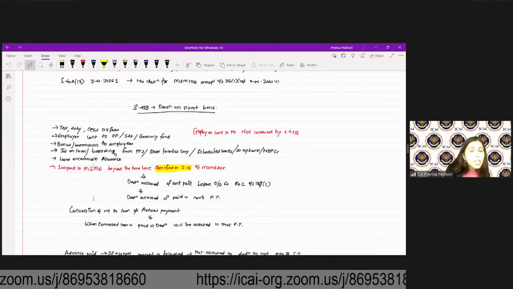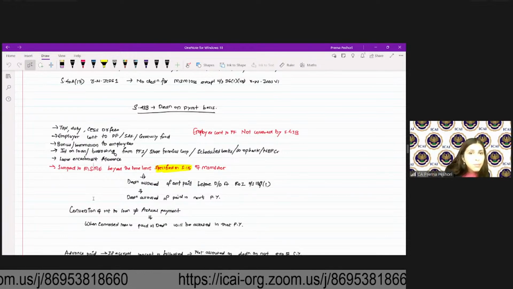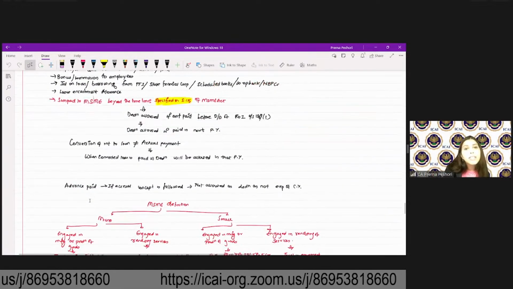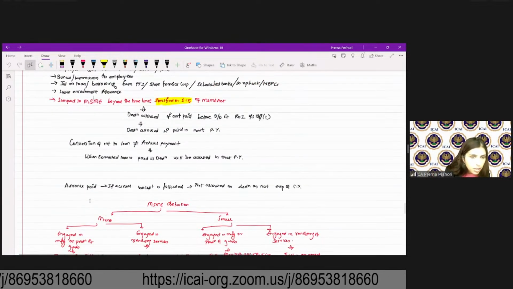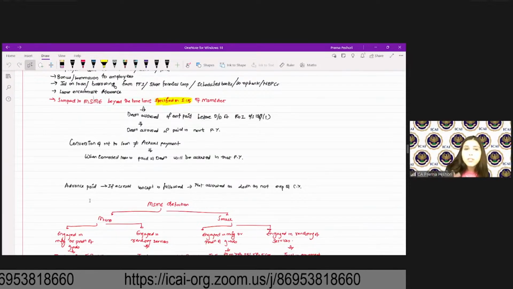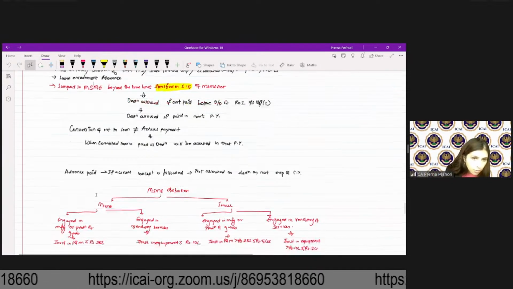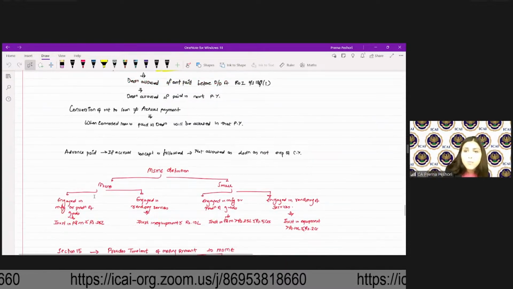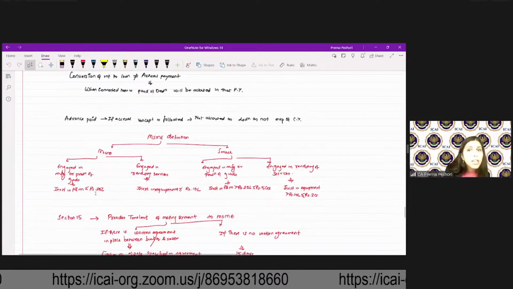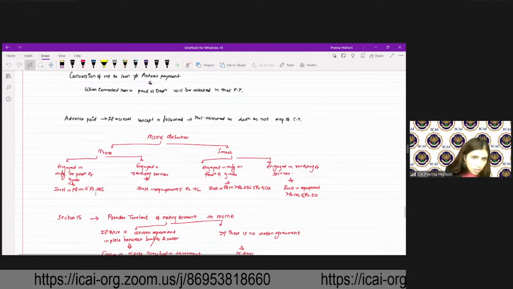For MSME, if you pay beyond the time limit specified under section 15, then it is not allowed. Conversion of interest into loan is not equal to actual payment. When converted loan is paid, only then the deduction will be allowed. Advance paid, if accrual concept is followed, is not allowed as deduction as it is not the expenditure of current year.